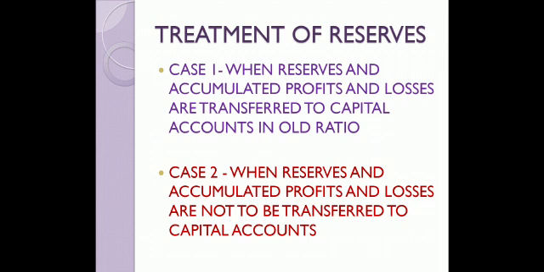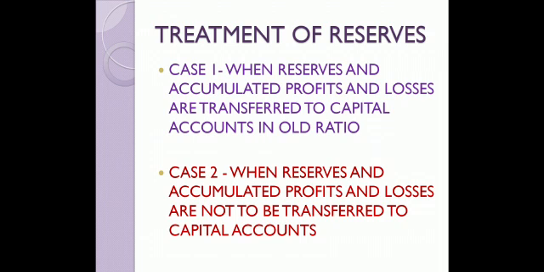Now you recall the treatment of goodwill concept. There we learned the entry of gainer to loser, where the gainer has to compensate the loser in terms of goodwill. In that case, it was goodwill, according to the amount of gain which he has made by change in profit sharing ratio. In this case, whatever is the share of reserve as per the gain, that will be compensated by the gaining partner to the sacrificing partner. We will learn it in detail. Let us take up the cases one by one.